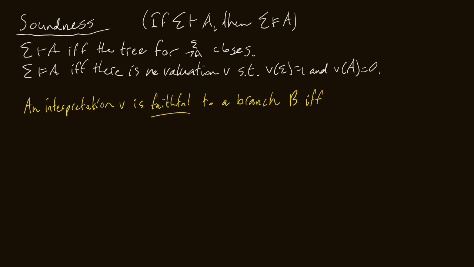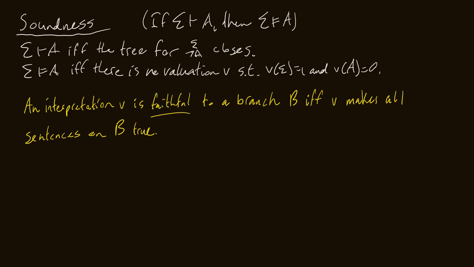It's just shorthand for saying if and only if, like our material equivalence biconditional statement. So an interpretation V is faithful to a branch B if and only if V makes all sentences on B true.